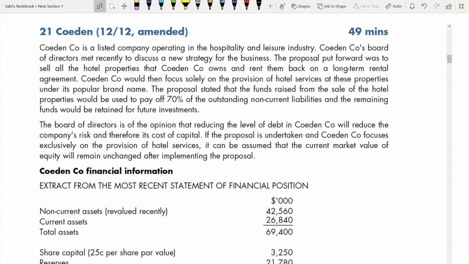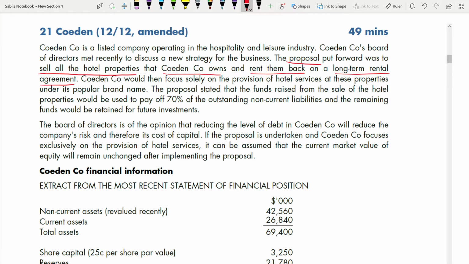Starting with the first para. Coeden Company is a listed company operating in the hospitality and leisure industry. Coeden's board of directors met recently to discuss a new strategy for business. The proposal put forward was to sell all the hotel properties that Coeden owns and rent them back on a long-term rental agreement. Remember, we have to find WACC before and after the proposal, so you have to understand what the proposal is all about. The proposal is to sell all hotel properties that Coeden owns and rent them back on a long-term rental agreement.